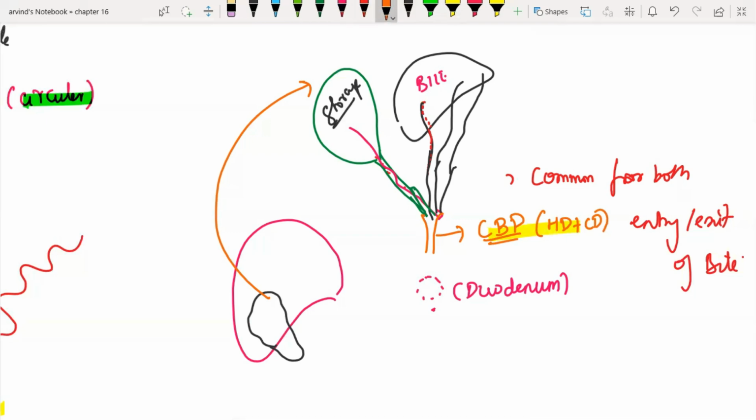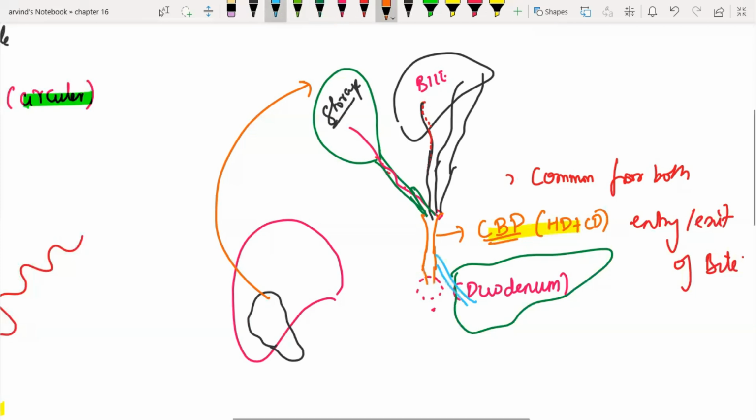There we have got one more enemy, that is your pancreas. Just imagine this is your pancreas. This pancreas is going to send a duct, that is your pancreatic duct. Before this common bile duct enters into the duodenum, it is also going to receive its friend called pancreatic duct.